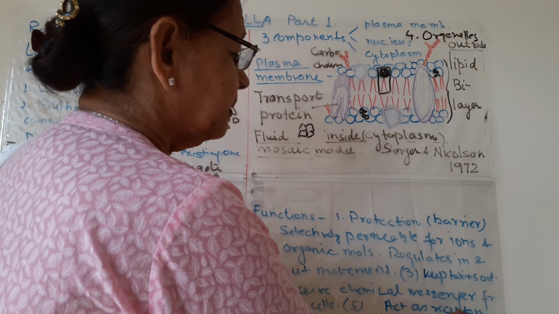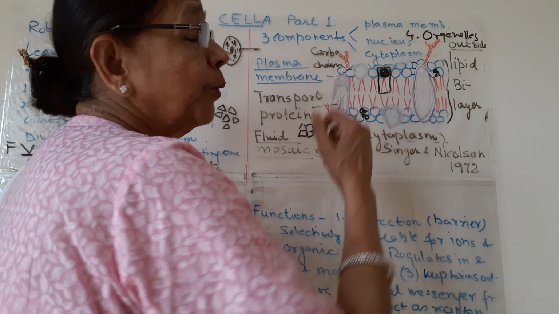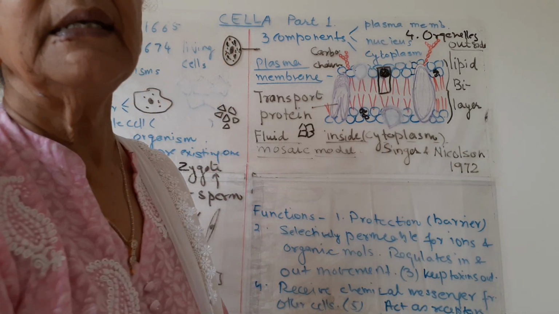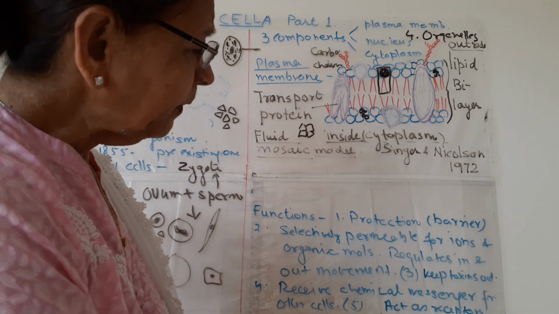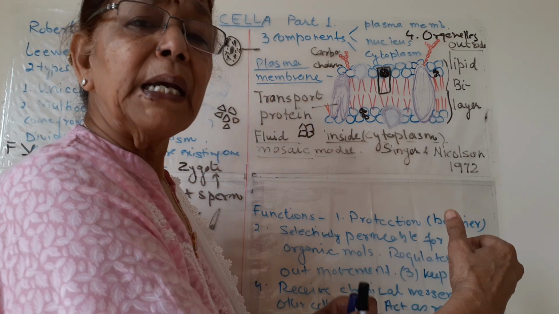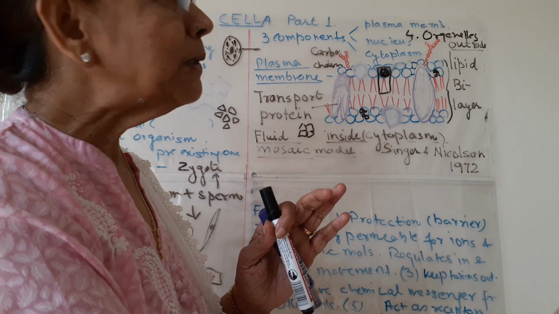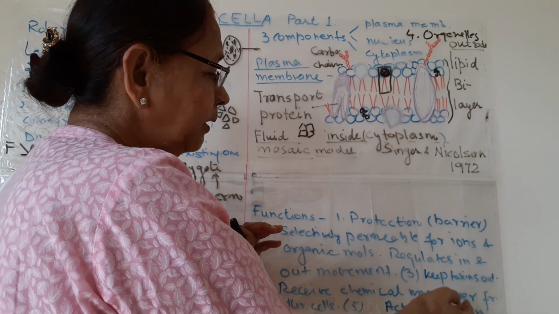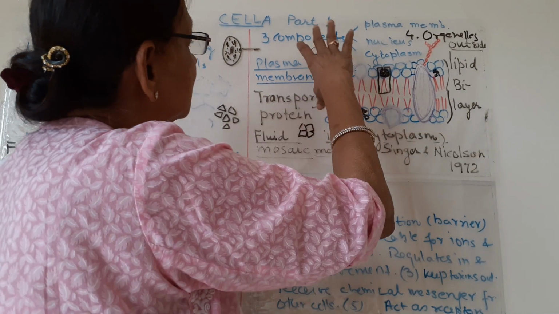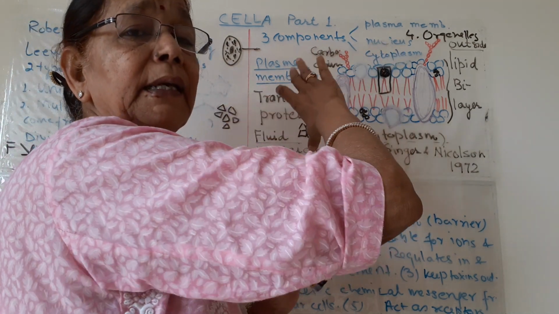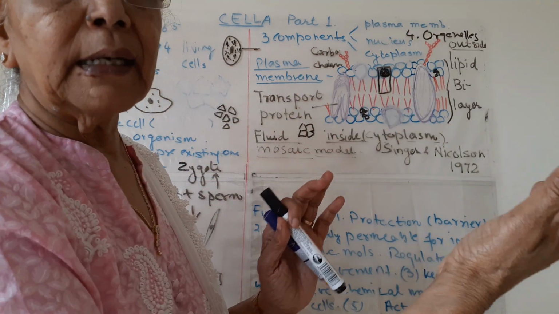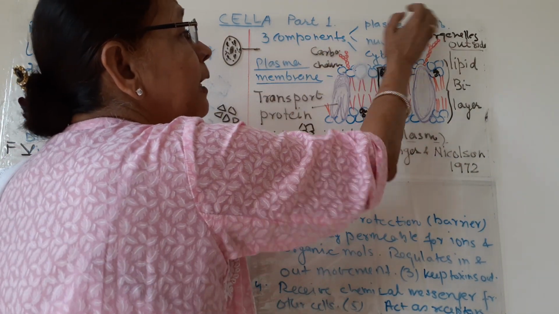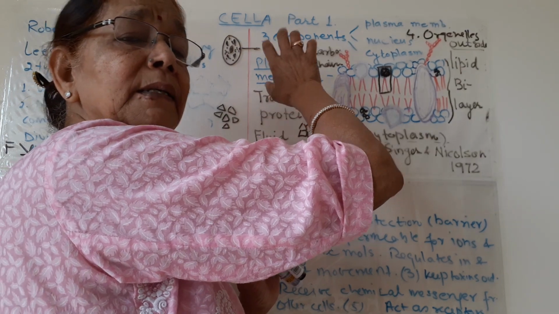How? These receptors again are the receptor proteins. A specific type of proteins, the receptor proteins, are present in this plasma membrane, and they receive messages from other cells and from the outside environment also. So the cells are in communication with other cells of the system or the organism and the outside environment of the cell also.